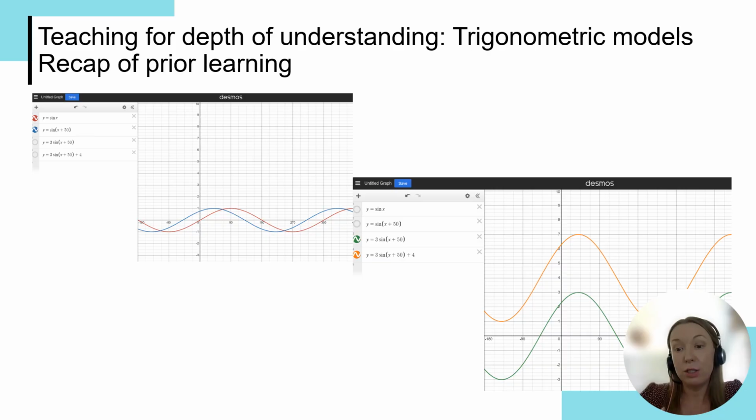So now let's just look at some teaching strategies around trigonometric models. How can we teach for a greater depth of understanding here? One of the really nice ways to do this is to start off this general topic with a recap of that prior learning around transformations, and use of graphing software obviously is really effective here. So plotting lots of different transformed functions, getting students to predict what they're going to look like, and following that up with questions like, give me the maximum or minimum point of the transformed graph, where is the center line now, so for example y equals 4.